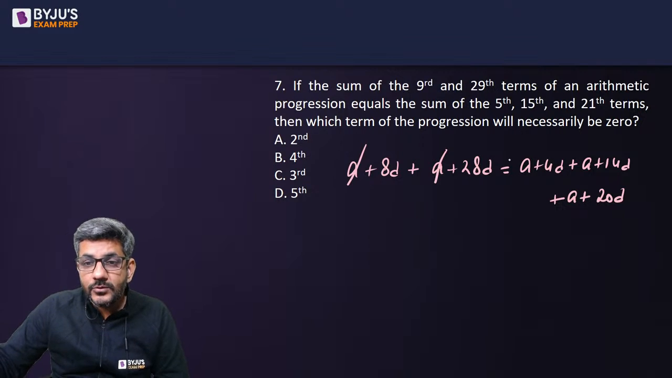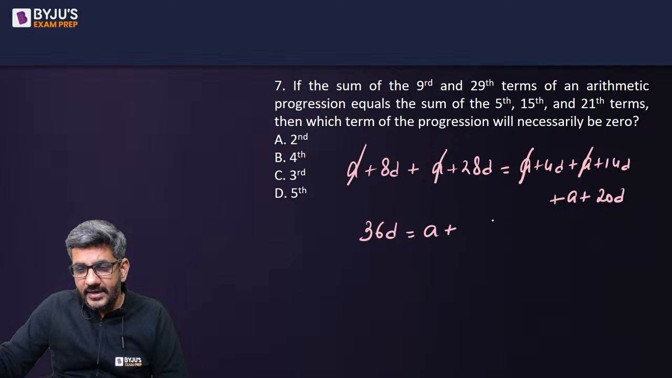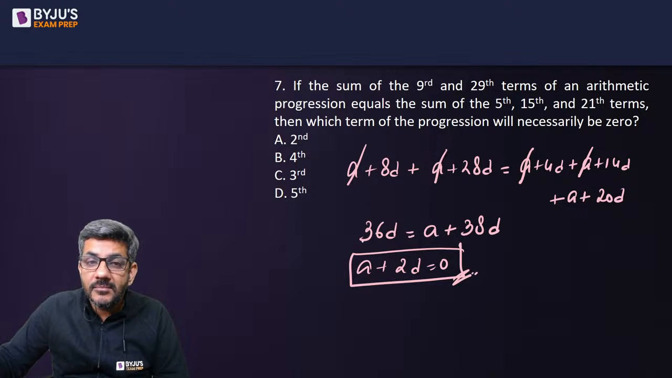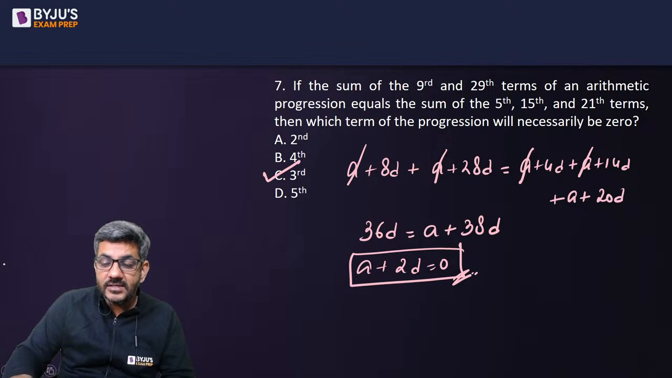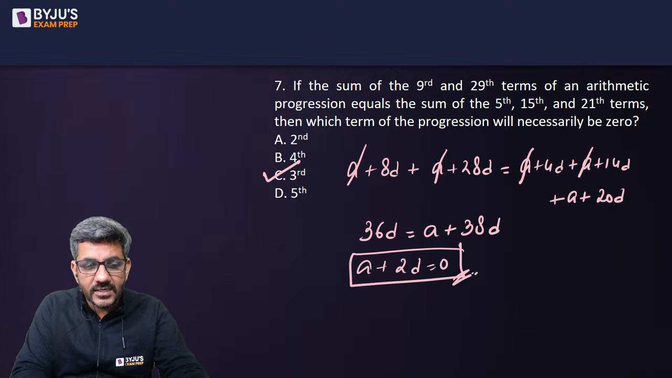So two A's will cancel out with two A's here. I get 8D plus 28D is 36D. It is equal to 14 plus 4 is 18, plus 20, 38D. Or I can say A plus 2D is 0. And what is A plus 2D? It is the third term. So third term of the expression is equal to 0. So C option third is the right answer for question number 7.